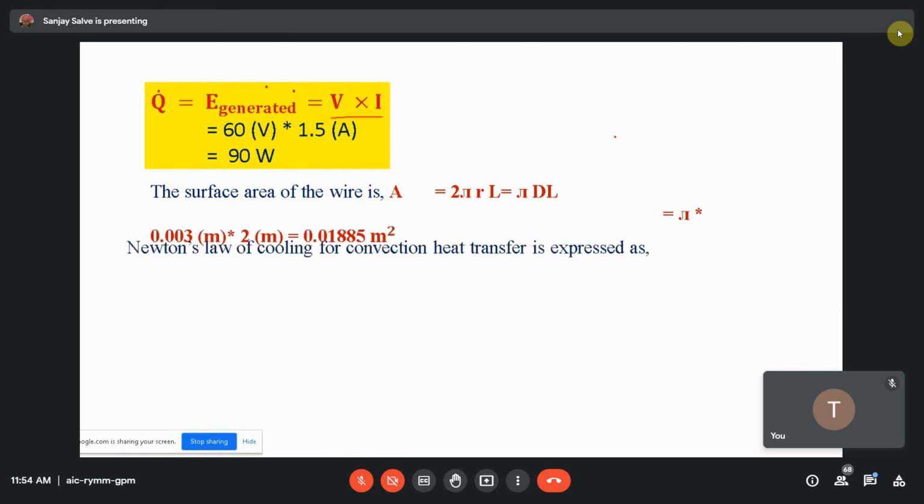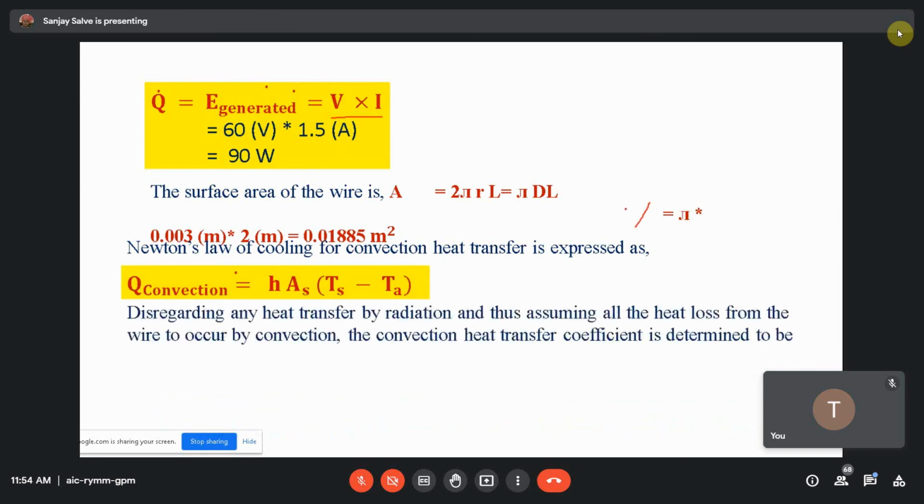If you put the values in that, pi as it is, 0.003 meter into 2 meter, you get the area, which is 0.01885 meter square. Newton's law of cooling, as I told you: Q is equal to convection, h into A_s into (T surface minus T infinity).